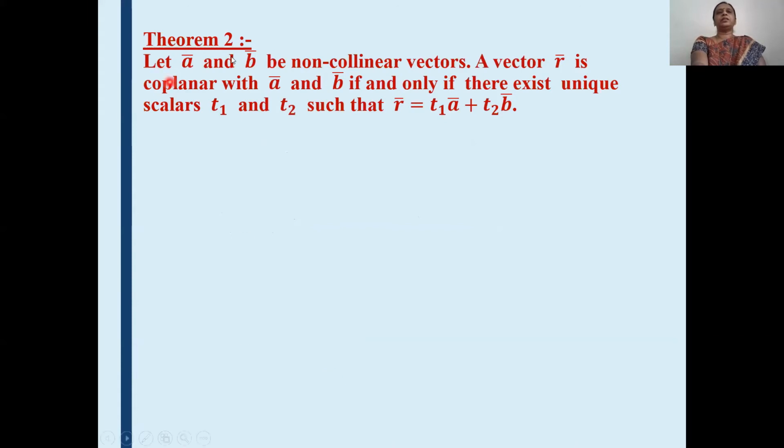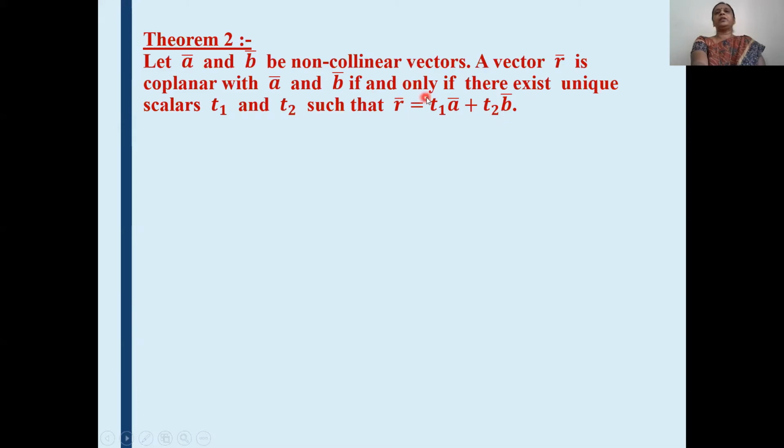See the statement of the theorem. Let a bar and b bar be non-collinear vectors. A vector r bar is coplanar with a bar and b bar if and only if there exist unique scalars t1 and t2 such that r bar is equal to t1 a bar plus t2 b bar. Read the statement of the theorem carefully. Here a bar and b bar are not collinear vectors. Then another vector r bar coplanar with a bar and b bar exists such that r bar can be written as t1 a bar plus t2 b bar, where t1 and t2 are unique scalars.